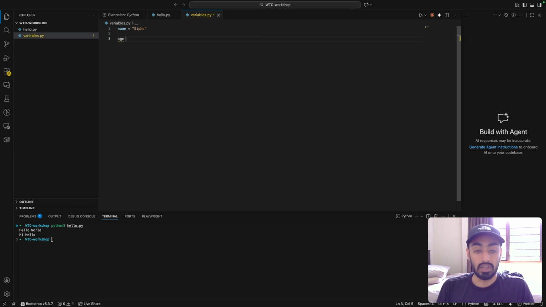And then we can set the user's age to be 22. As you can see, the name is a string variable, and the age here is an integer variable.